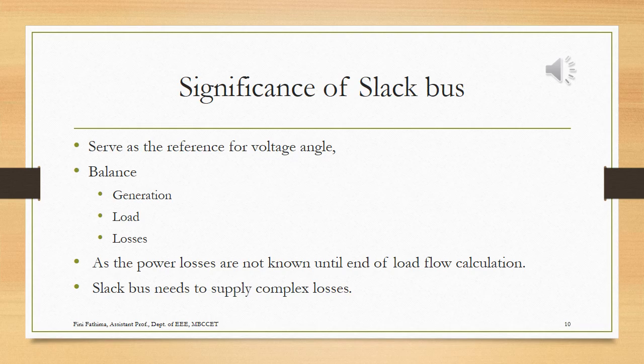There you should refer that a slack bus acts as a reference bus with a voltage angle, and it is used to allocate the line losses or the losses of a power system, because these losses are unknown until the end of the load flow equation. Only after the load flow equation do we get these power losses. So we take this reference bus to supply these losses.